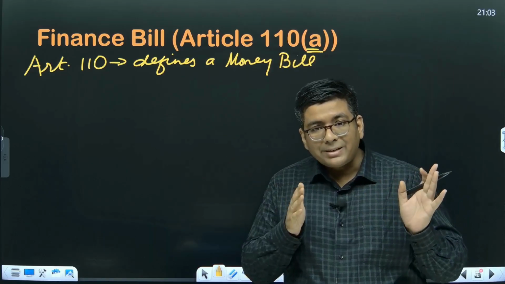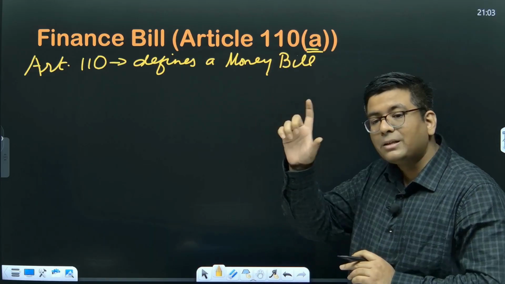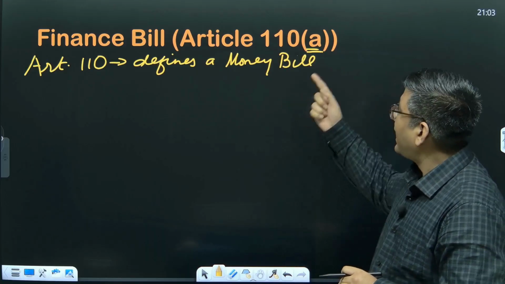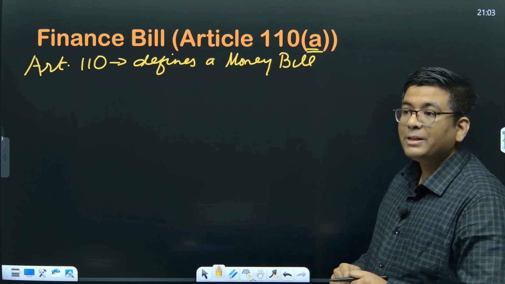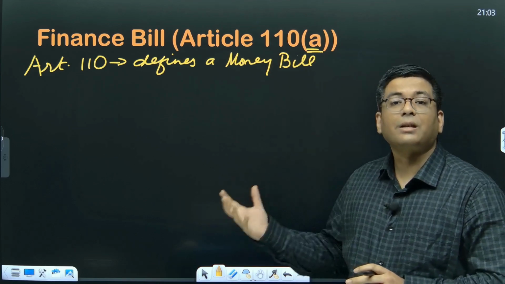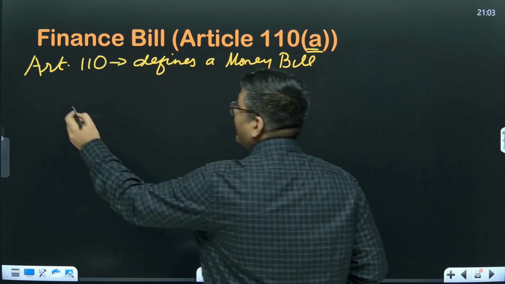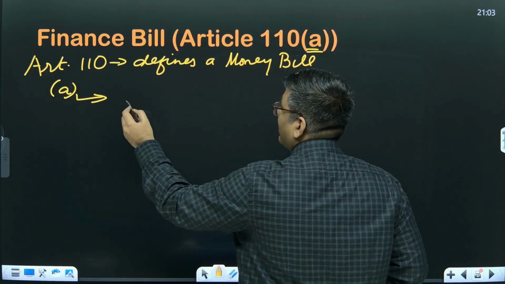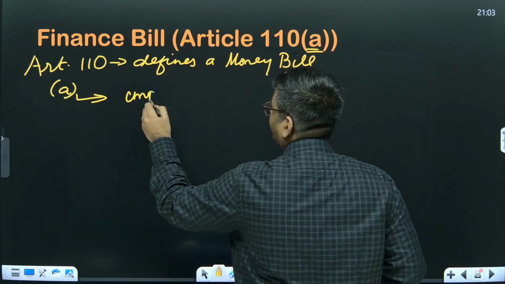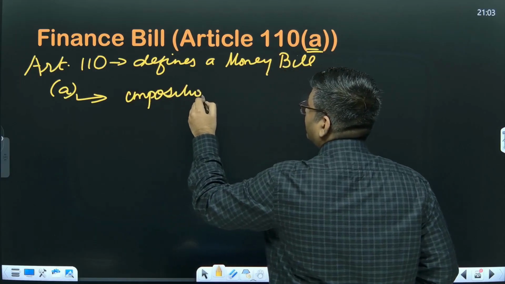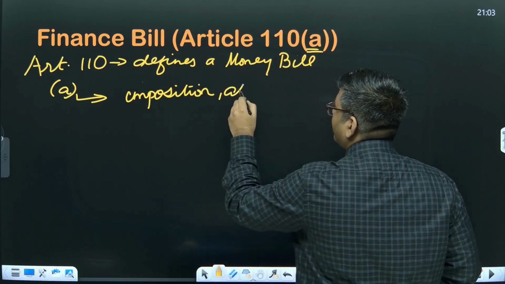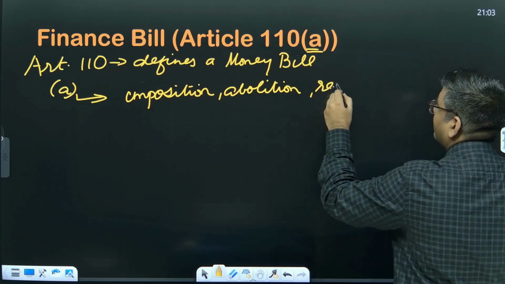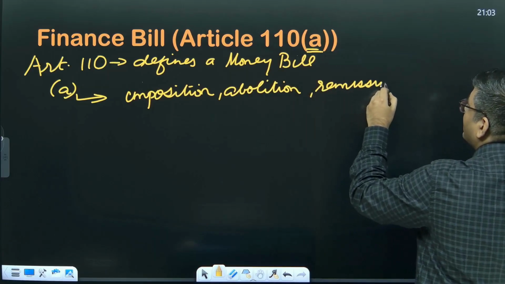So these are the various things that are actually included, and there is a very strict definition of what exactly is a money bill. Out of that, the first provision is about the taxation structure. Article 110A basically tells us about the imposition, abolition, remission or modification of a tax.